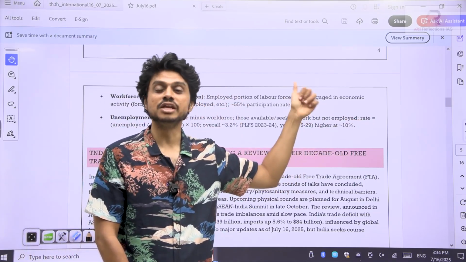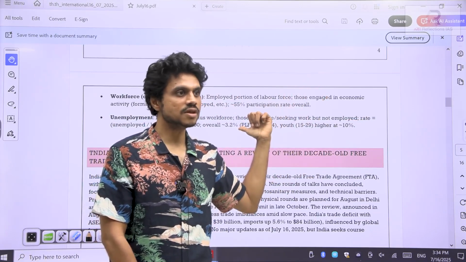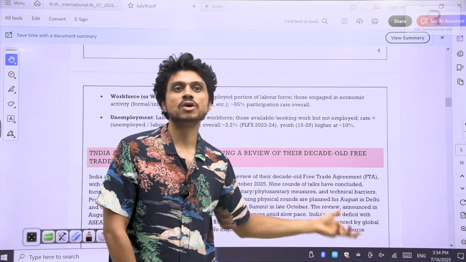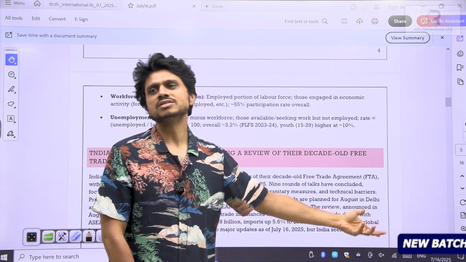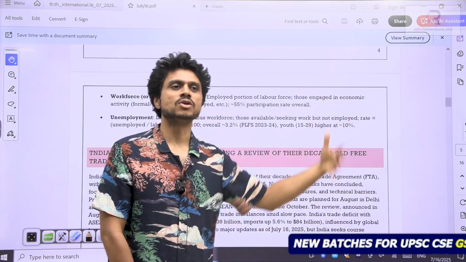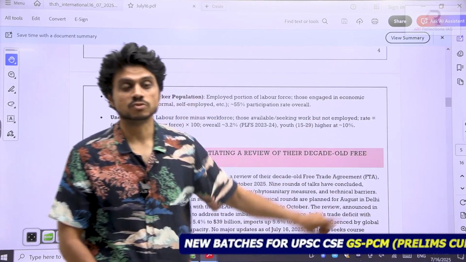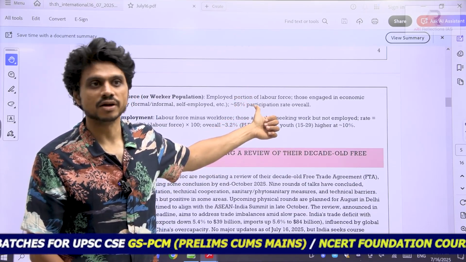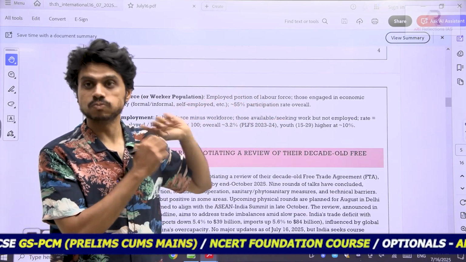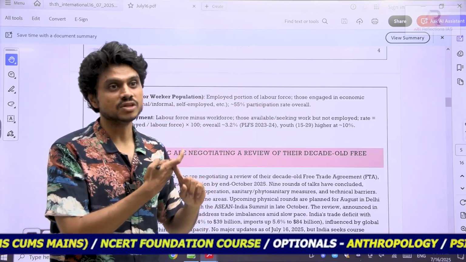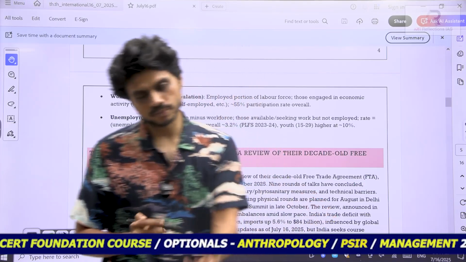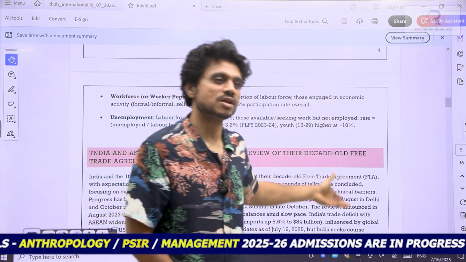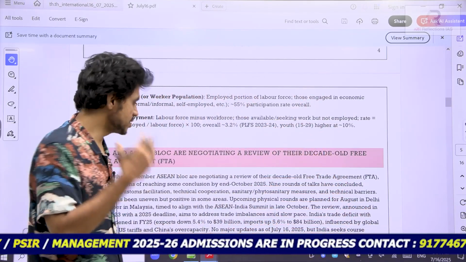Now, can you understand inequality? Yesterday we discussed it. So why are there inequalities here? It's the huge amount of unemployment. And among the self-employed, their salaries are very low. In agriculture, the salaries are again very low compared to the service sector. So if women are not even participating, that again can lead to inequality. I hope you are developing the connections. These things will not happen overnight. If you just open the book before the exam and try to add reasons for unemployment and reasons for inequality, it will not work. You should have that clarity.